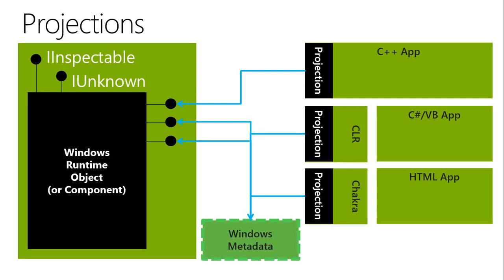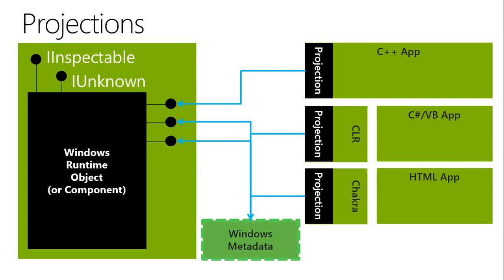So if you are from the COM and DCOM era, I guess you will be able to relate it better. So you would be aware that every COM component needs to implement the IUnknown interface, with 3 methods: AddRef, Release, and QueryInterface. Likewise, every WinRT object needs to implement the IInspectable interface.